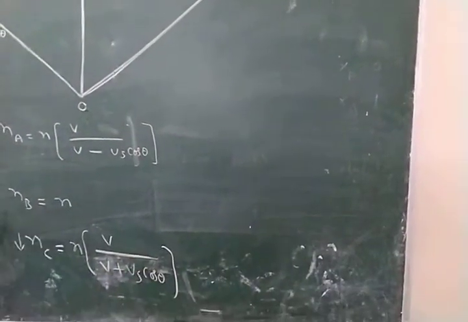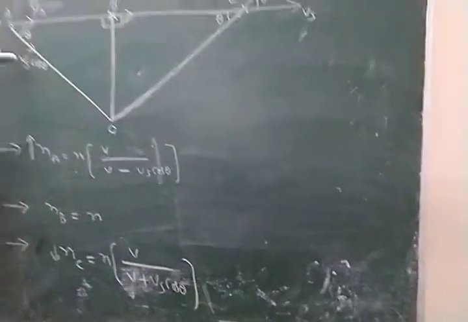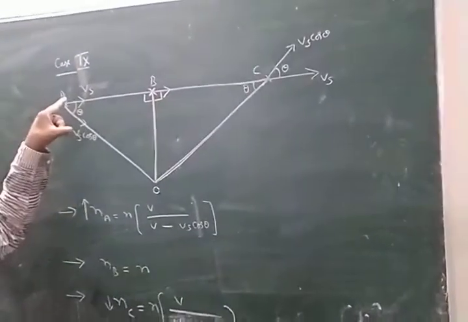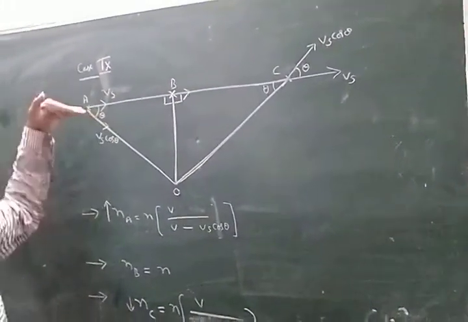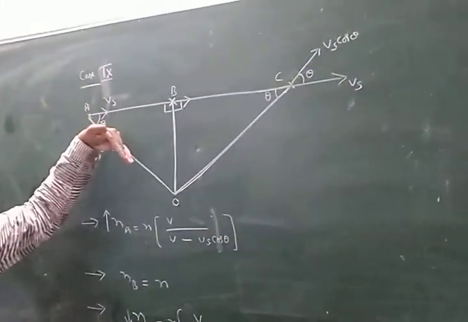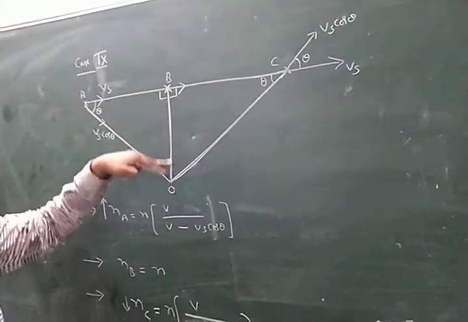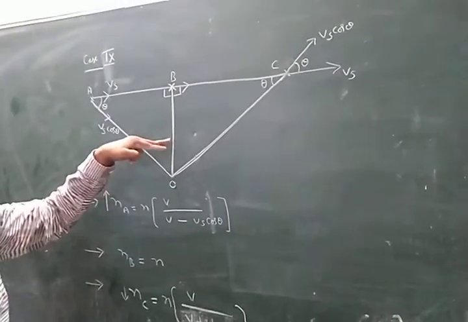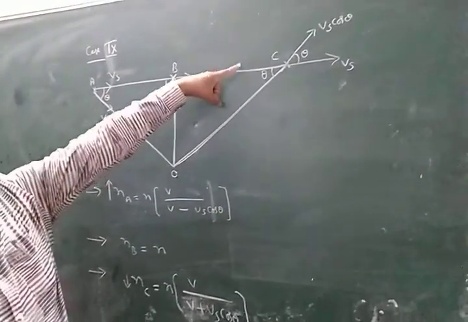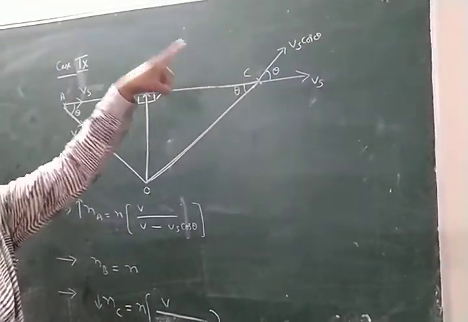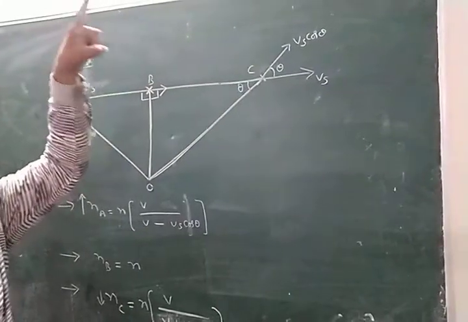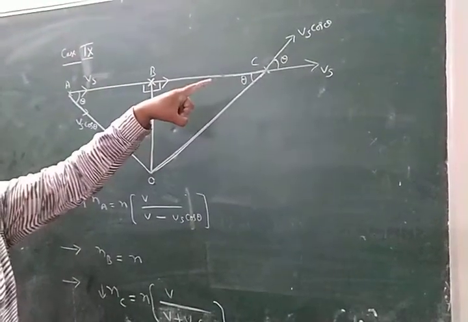These three formulas are most important. At situation A, the source is moving towards the observer. At situation B, source and observer are perpendicular to each other, so there is no Doppler effect. At situation C, the source is moving away from the observer.